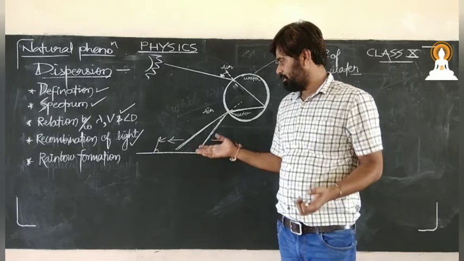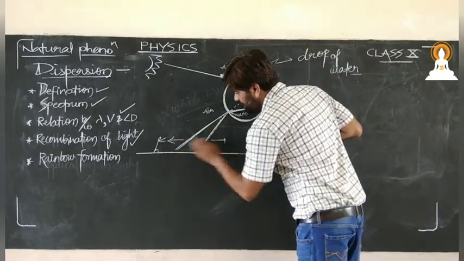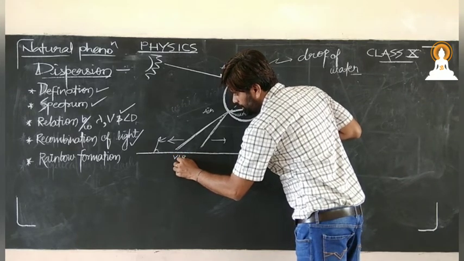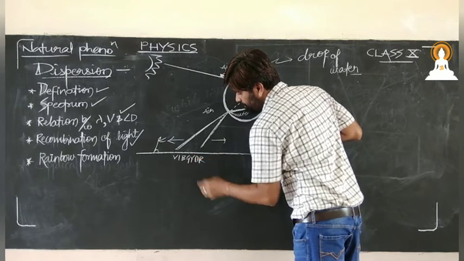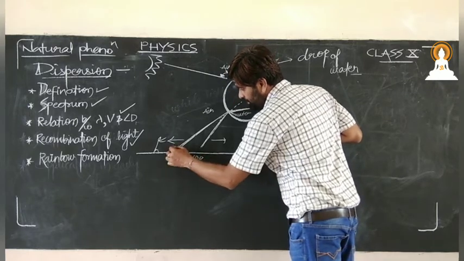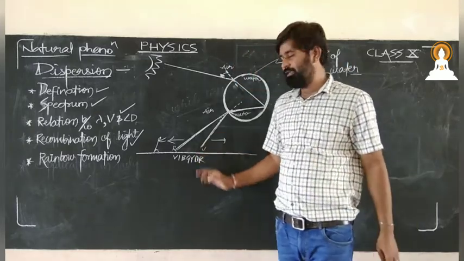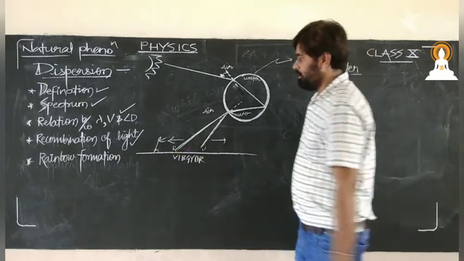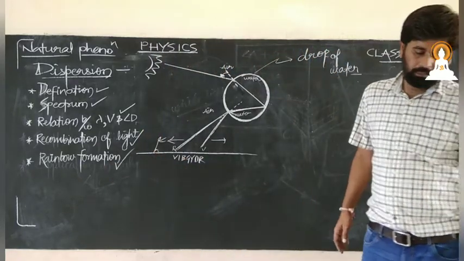The arrangement again is what? VIBGYOR. The most deviated one will be V and the least deviated one will be R. Okay, so this was rainbow formation.